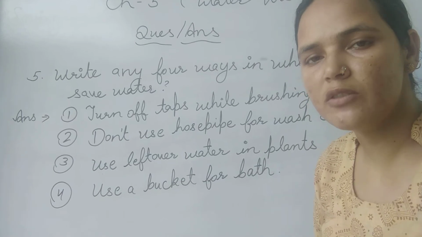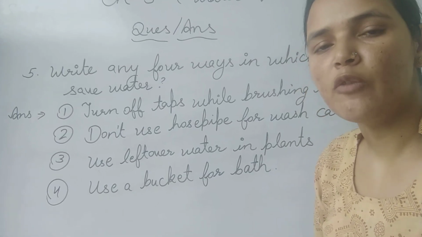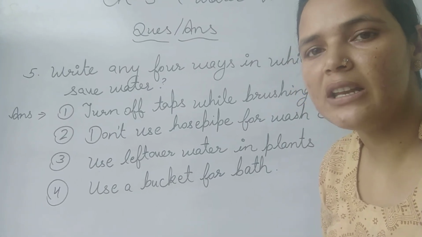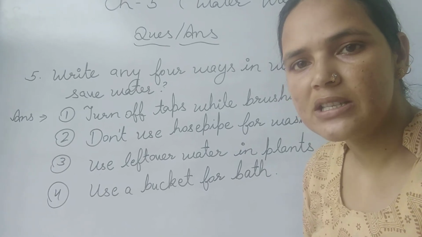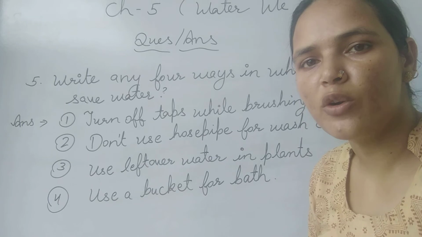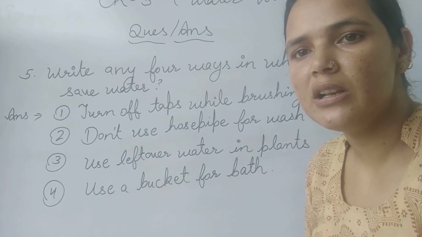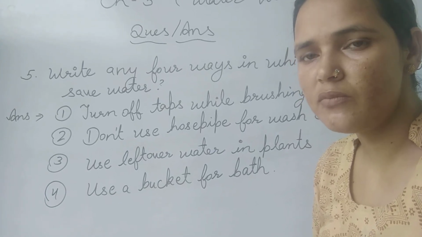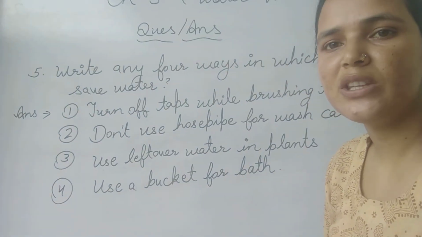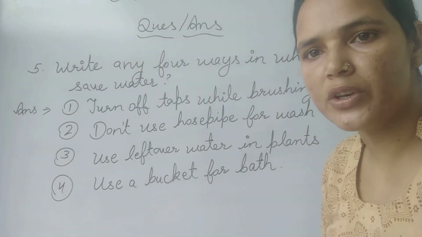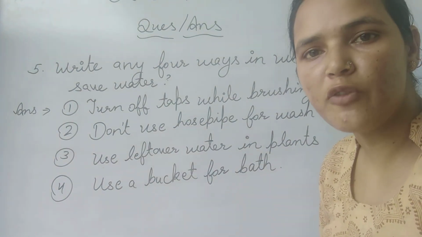Water is used for marine life. Now what is the meaning of marine? The word marine is related to the plants, animals, or reptiles which live inside the water. They also need water for their survival. So these are the uses of water. After that, the 3 forms of water.